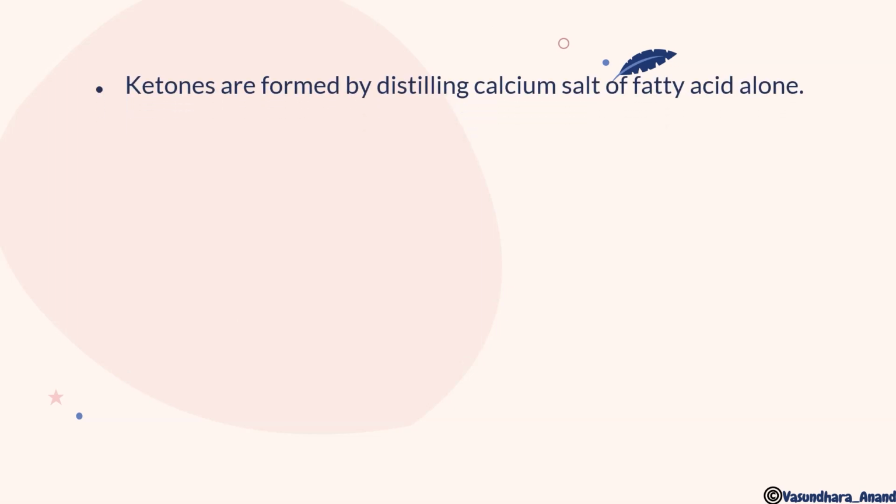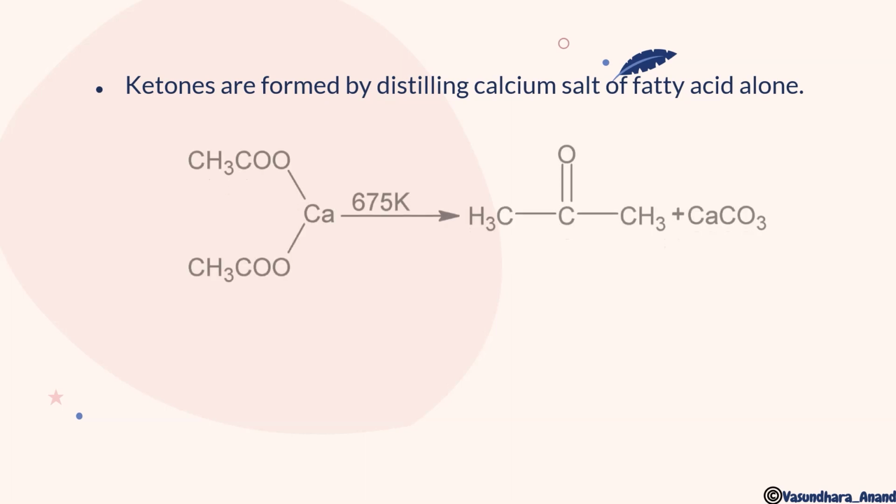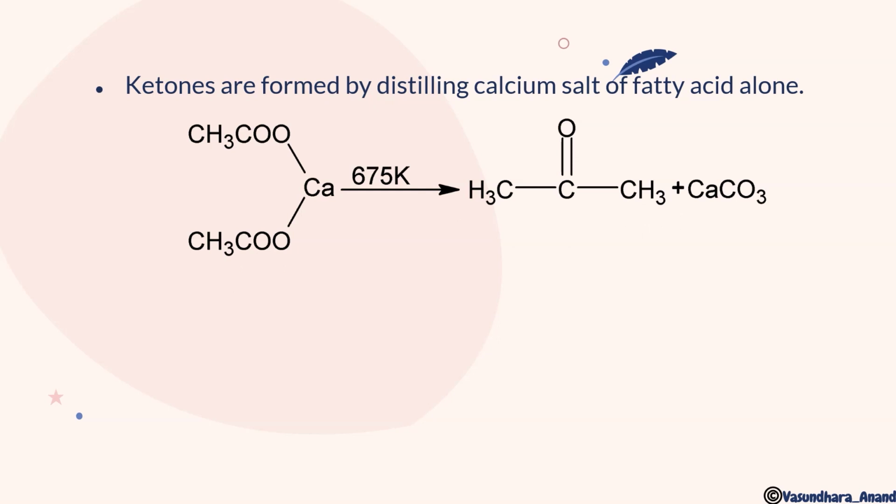So now the next thing is ketones are formed by distilling calcium salt of fatty acid alone. Leaving aside formate, if we take any acid, 2 moles, we will get the ketones. So like this, if we took calcium acetate, CaCO3 will come out, and this will give you ketone. Even on 1 mole also it will give you. If we take 2 moles, it will give 2 moles of calcium carbonate and 2 moles of ketone. So if we use a single acid, we will still get it like this.